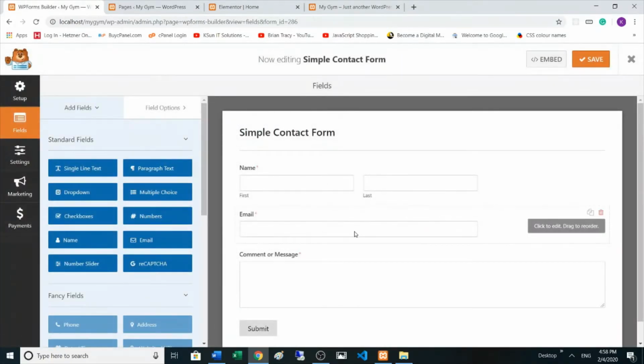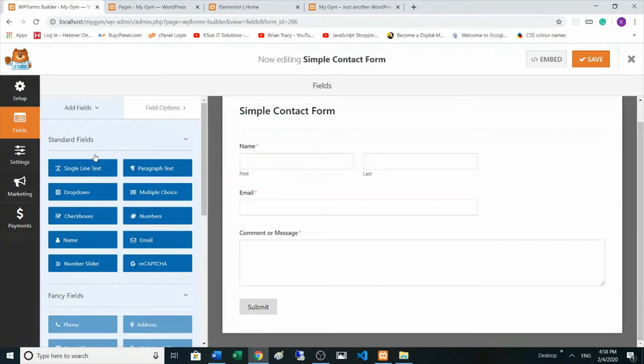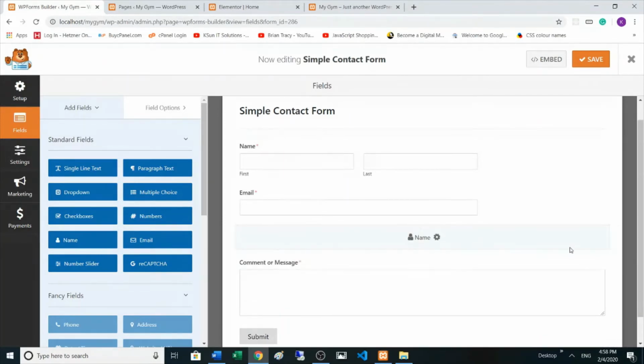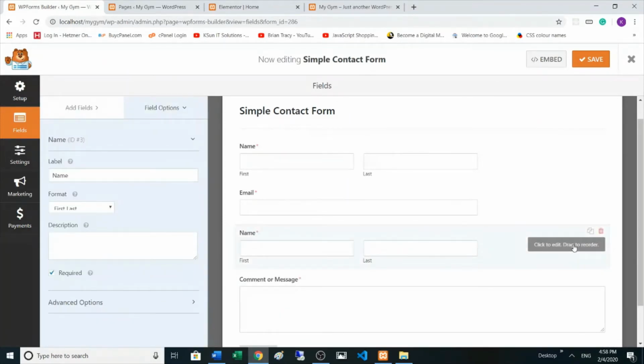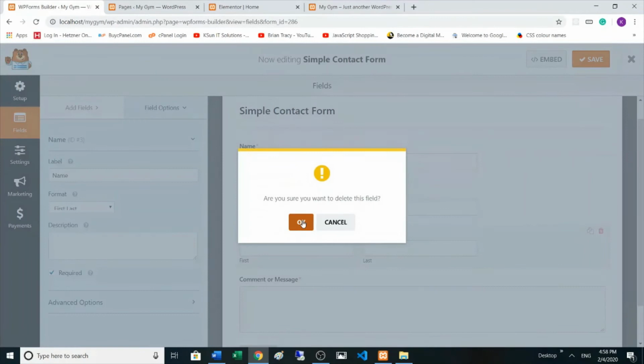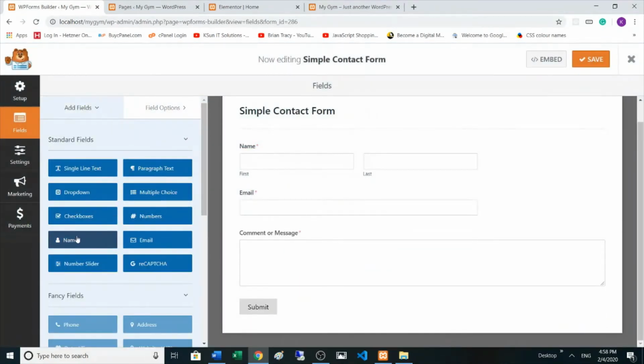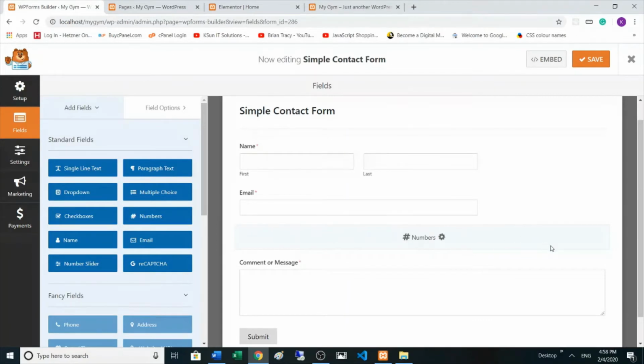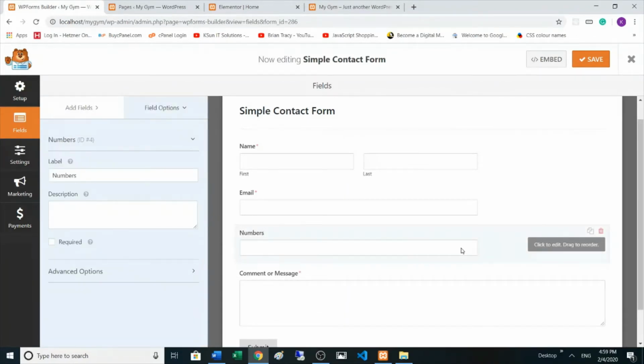We can edit our form here. On the left side we have some fields. We can add them to our form, like number, we can add it here, and then click on this button. Okay, it was a mistake. Let me add the number, and then we can click on that to edit.